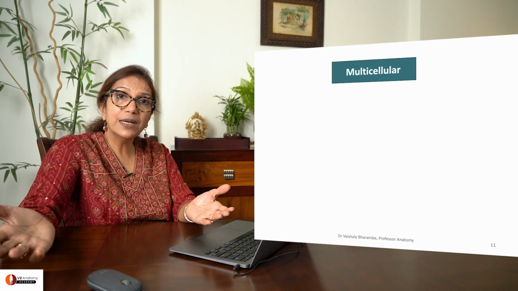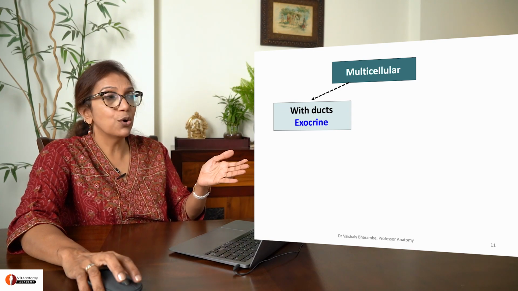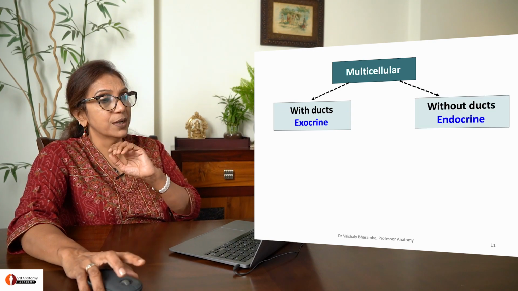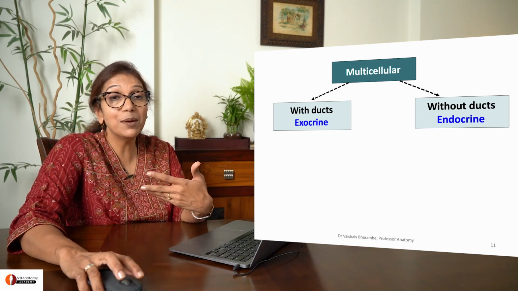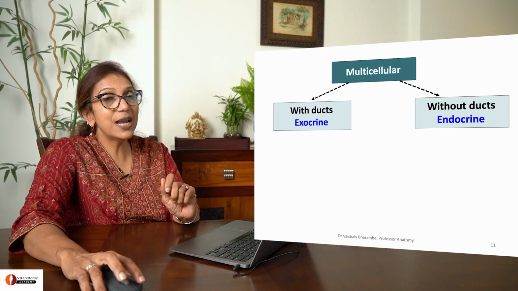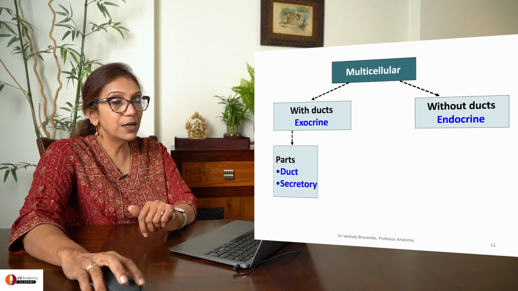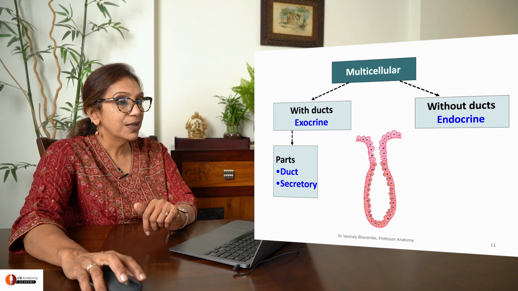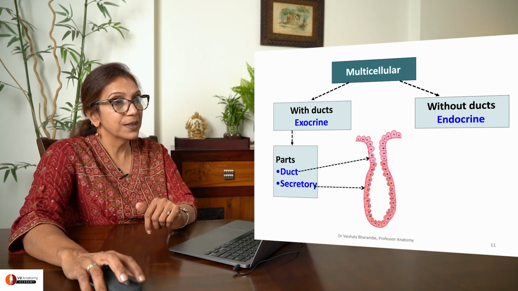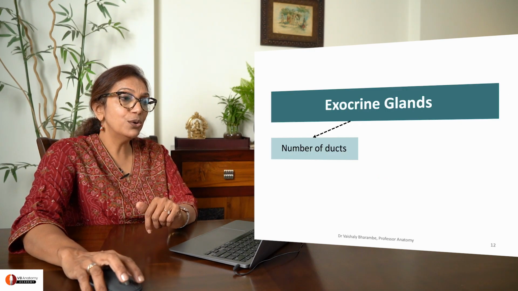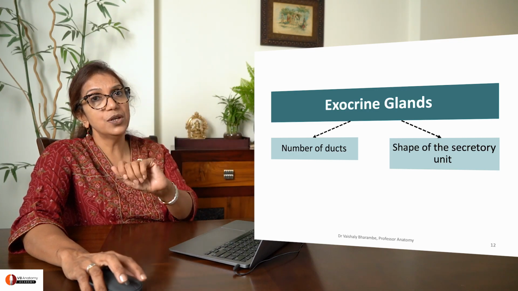What about multicellular glands? Multicellular glands are of two types. Those which have ducts are called exocrine, those which have no ducts are called endocrine. I'm sure this was taught to you in your school years. It is not like I'm introducing the concept. Each exocrine gland consists of two parts. A ductal portion and a secretory portion. This lower portion is secretory, this top portion is the ductal portion. Based on this, you're going to classify your exocrine gland on number of ducts and shape of secretory unit.